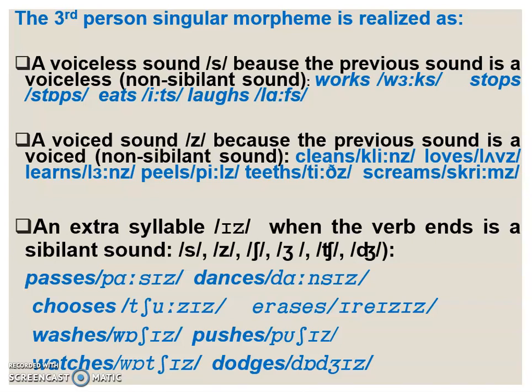And examples where the third person singular morpheme is realized as an extra syllable iz because the previous sound is a sibilant: s, z, sh, zh, ch, or j. Pass, passes. Dance, dances. Choose, chooses. Erase, erases. Wash, washes. Push, pushes. Watch, watches. Dodge, dodges.